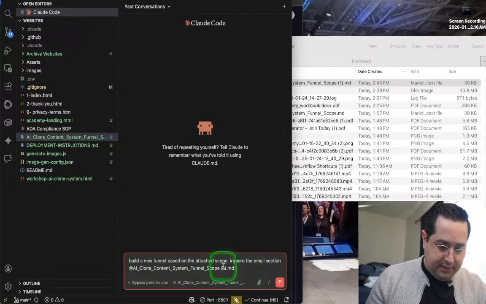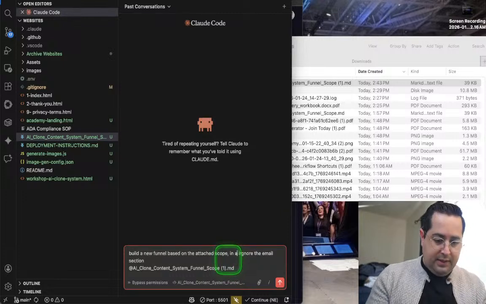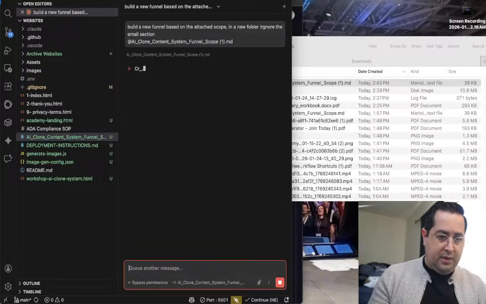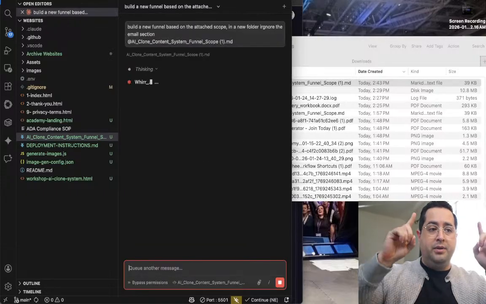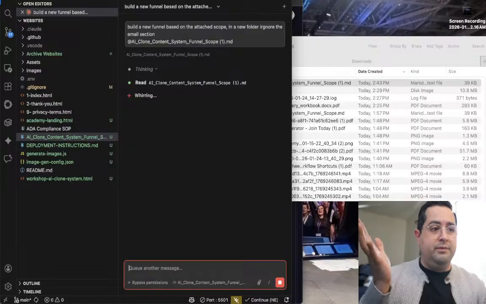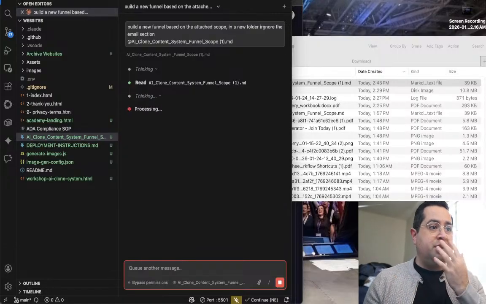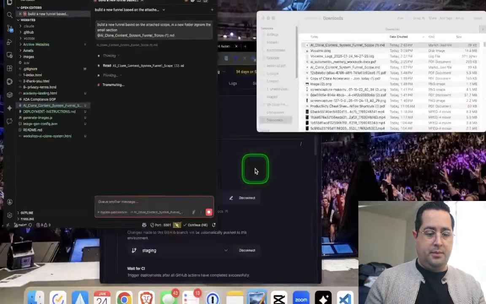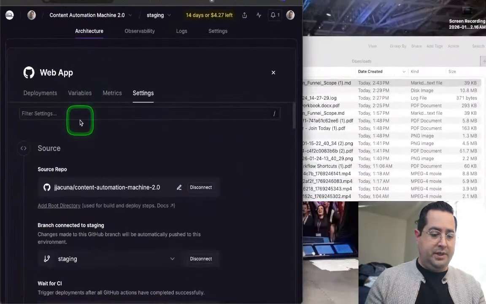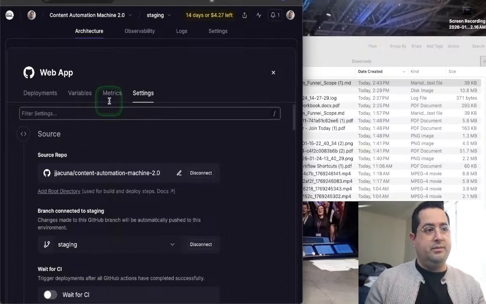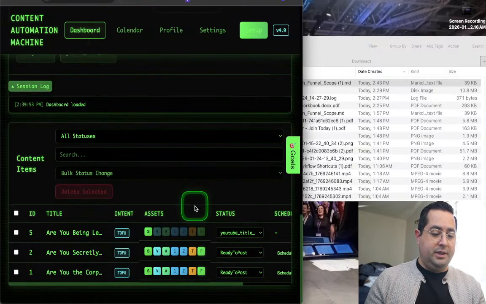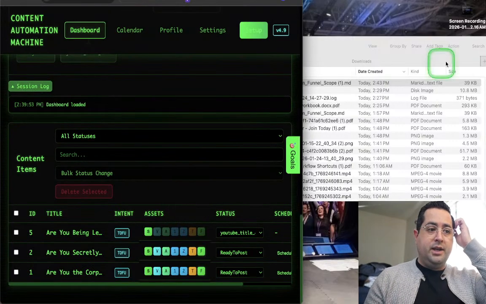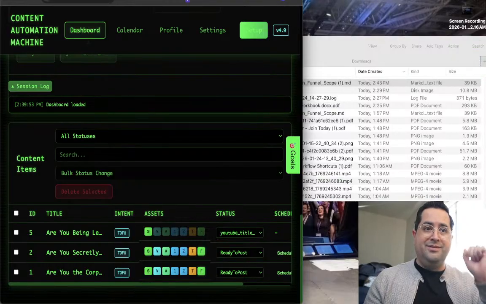Using this in a new folder. Okay, so now Claude is going to build a website for us while I go get food. This is now my agent working, which is so nice. And then while it's working, we'll finish this up for the content automation machine. So we'll get this up and running because we need to set up storage. So I'll catch you guys later. See you later tonight, and we're vibe coding. Bye.